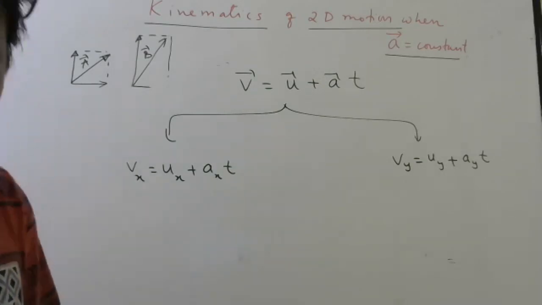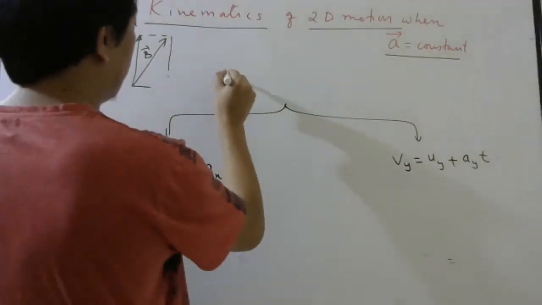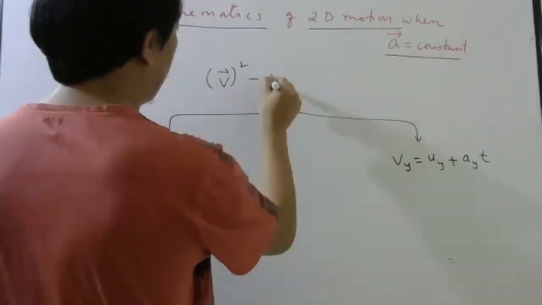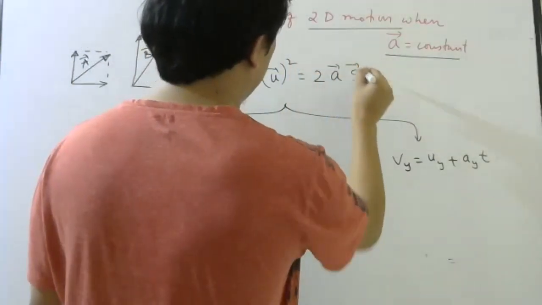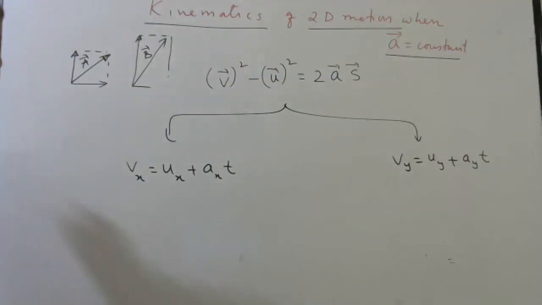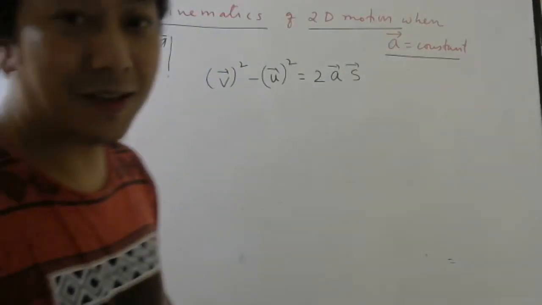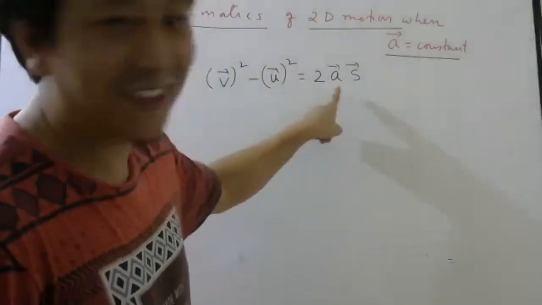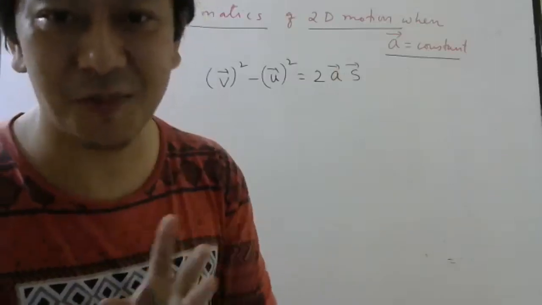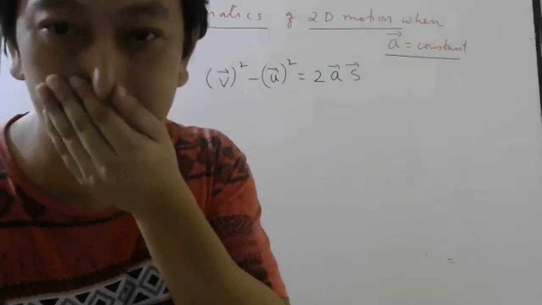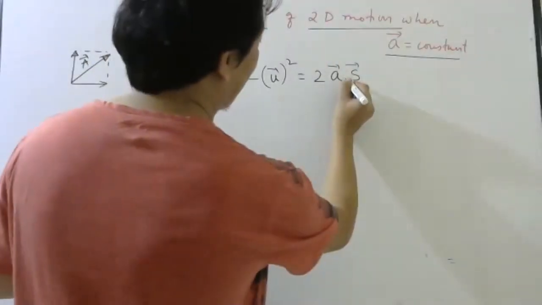Done? Okay. Then finally, one more equation we have. V bar square minus U bar square equals 2A bar S bar. But students, I will say something: writing this is not good. You never multiply vectors like this. Either it has to be dot product or, what was the other product? Cross product. So this one is actually dot product. Okay.